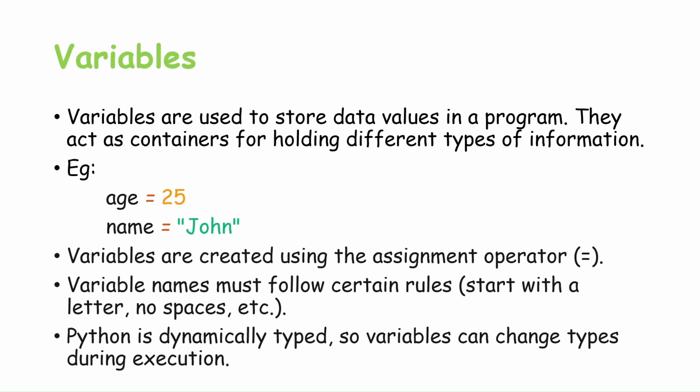Variables. Variables are used to store data values in a program. They act as containers for holding different types of information. For example, age is a variable containing integer 25. Name is a variable containing string John. Variables are created using the assignment operator. Variable names must follow certain rules. Python is dynamically typed, so variables can change types during execution.